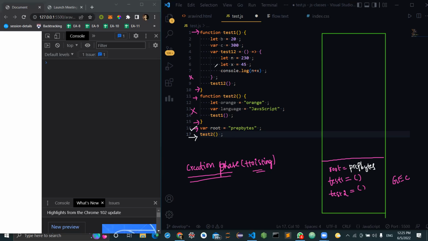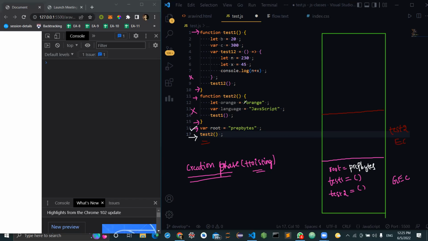After execution of the 16th line, I'm making a call to test 2, the function test 2. So what will happen? Test 2 context will be created. Yes, there will be an execution context created, which is test 2. And is there anything to get hoisted within this?